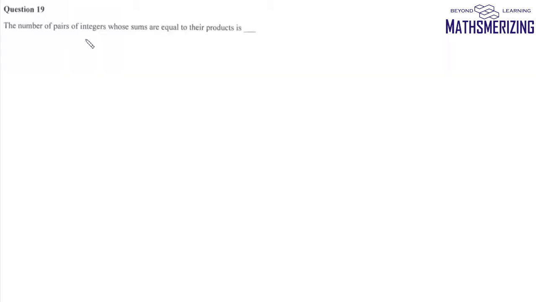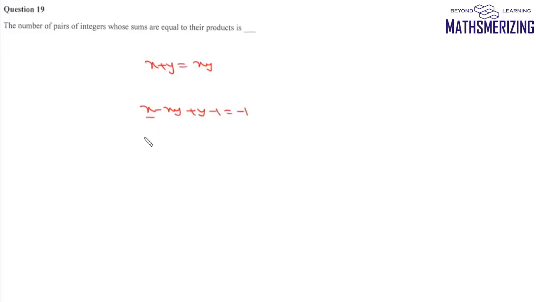Now question number 19, it says the number of pairs of integers whose sum is equal to their product. So that means we need to find two numbers such that x plus y is equal to xy. Now this is a very standard equation. We solve this equation by taking xy on the left hand side. We can write xy minus x minus y. Now what we'll also do is we'll subtract minus 1 from both sides.